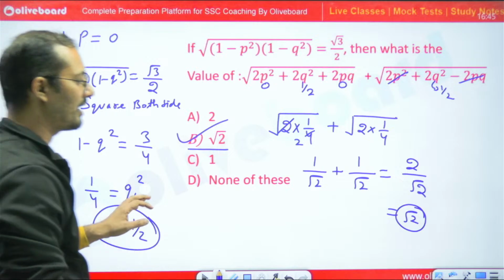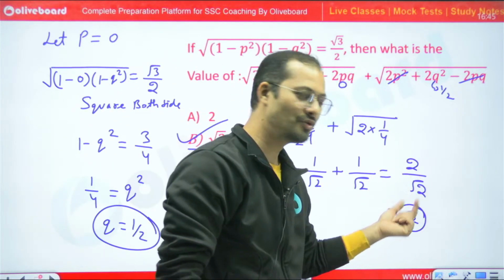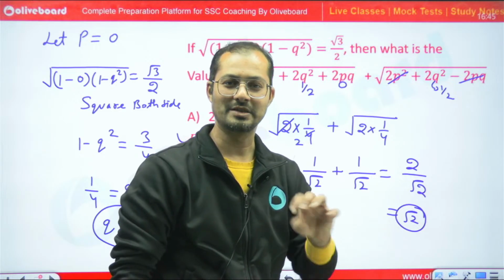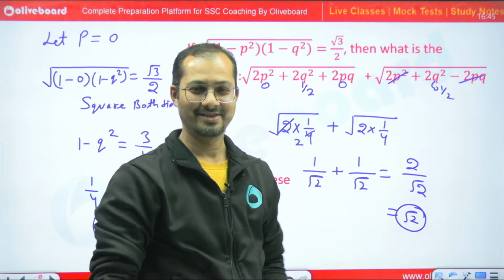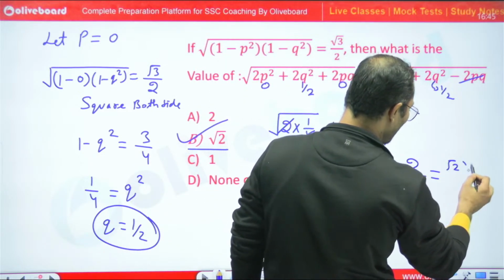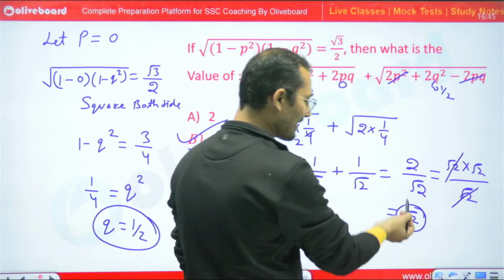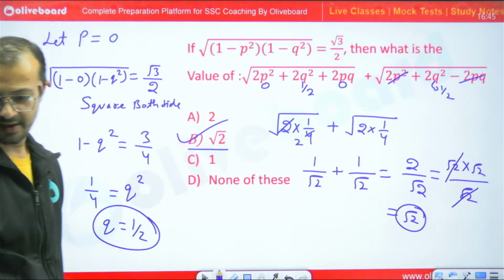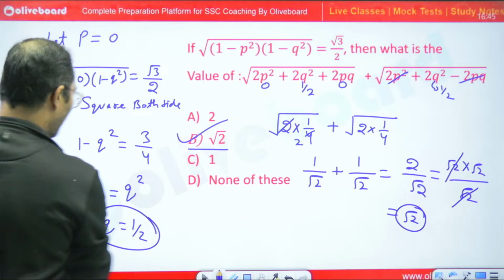If you are not able to do this question, 2 divided by root 2, how do you get the root 2? So it's better to quit the preparation, right? Sorry, I'm just joking. If you don't know, we can write it as root 2 into root 2 means 2, divided by root 2. Root 2 gets cancelled. So I will get root 2. Okay, let's move forward.